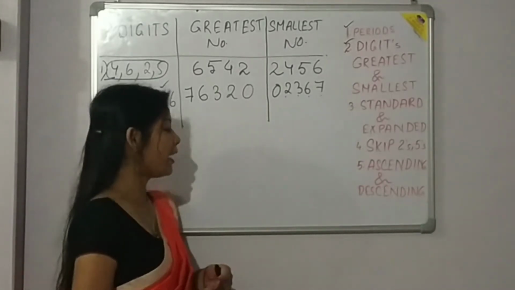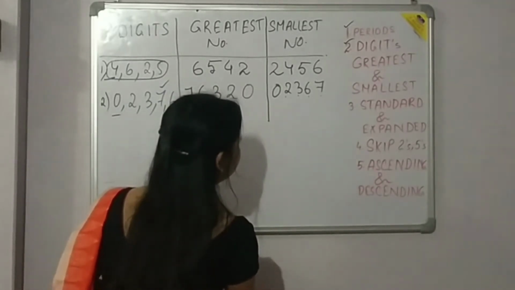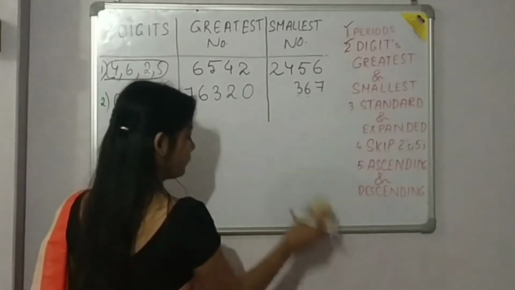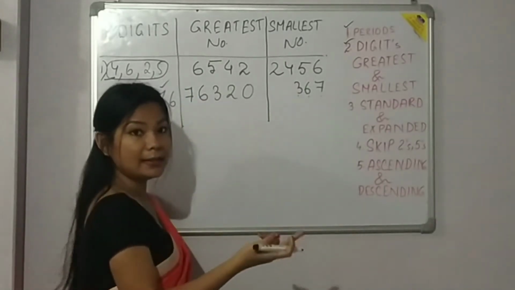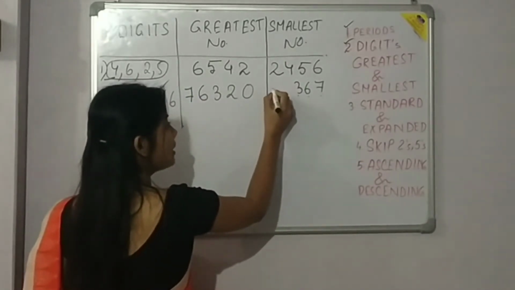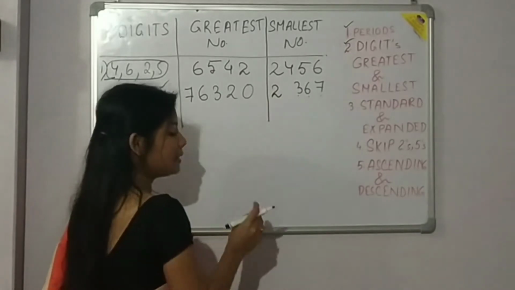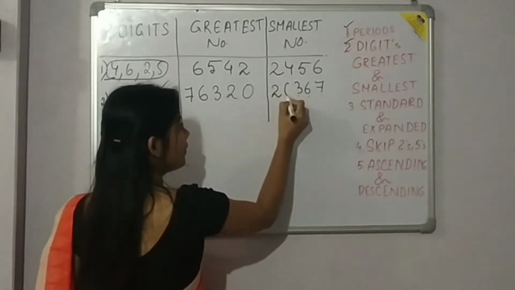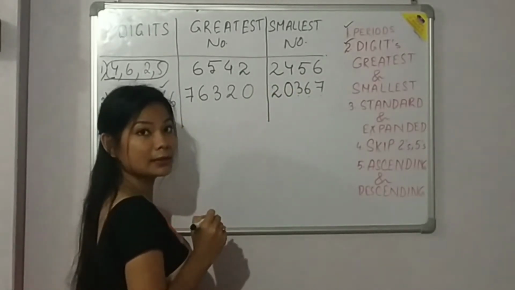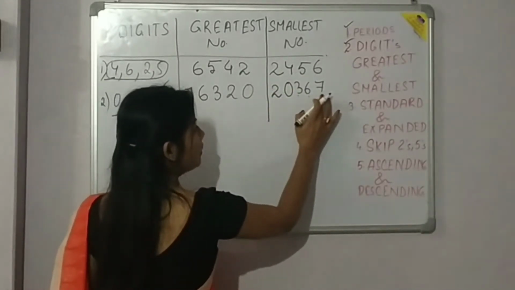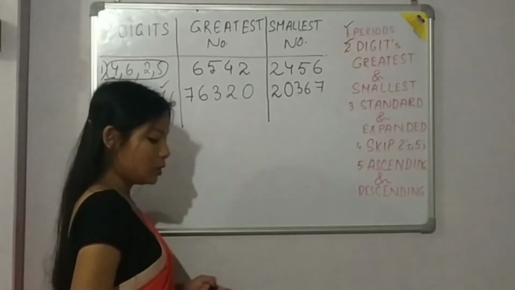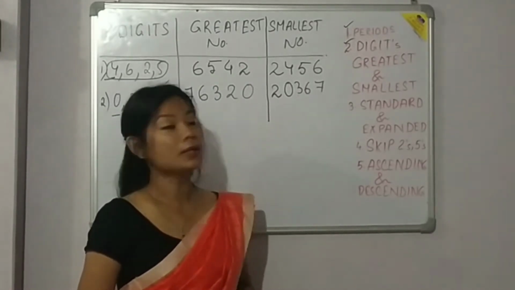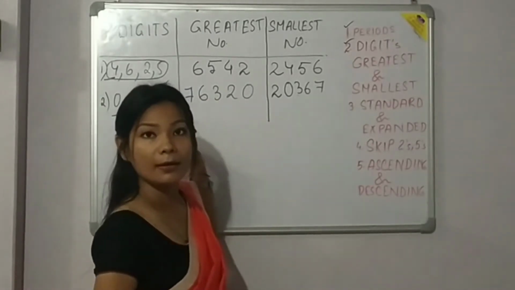So for that, what we have to do is interchange the first 2 numbers. The second smallest number will come first, and the first number will go to the second place. So this will be our smallest number. So we have understood how to write the smallest and greatest number by using the given numbers.